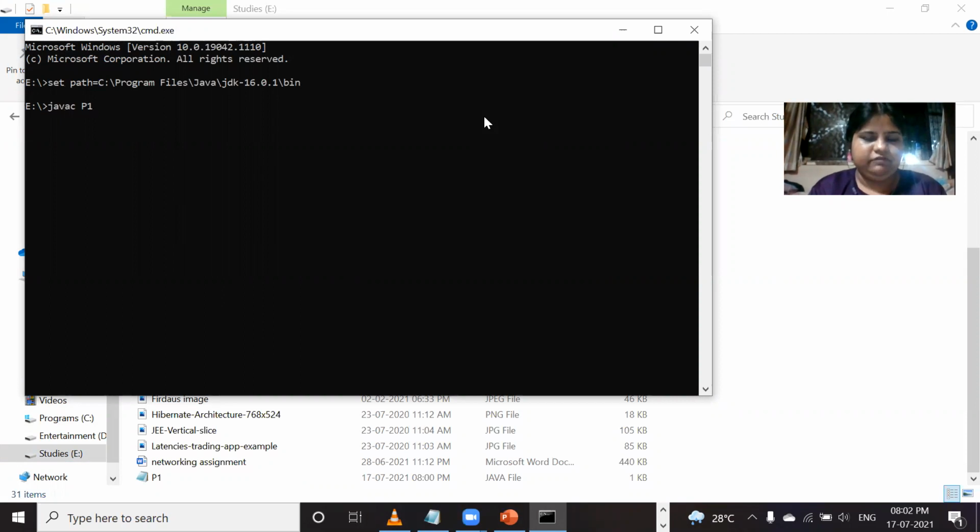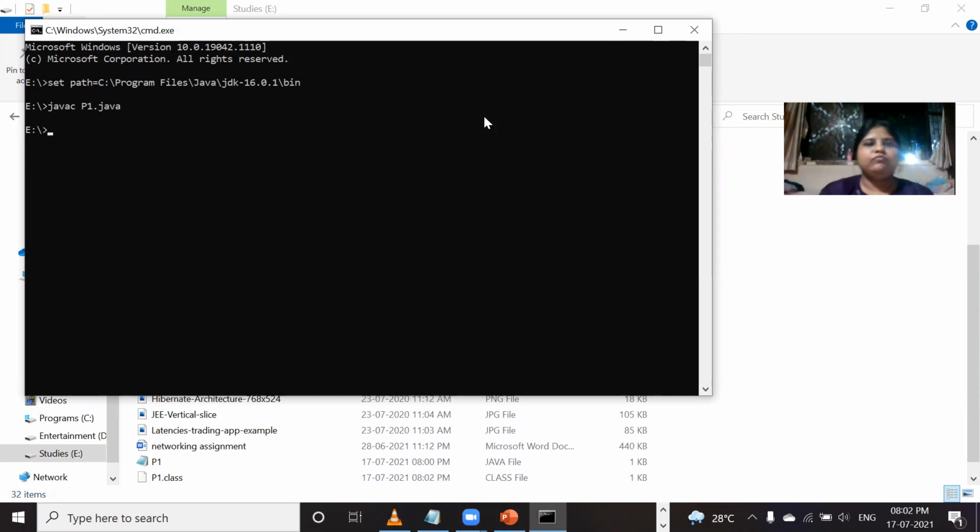javac .java. Don't get confused between these two. The command prompt we have to open where we have saved the Java file, and the set path location is used for compiling the program. So don't get confused. We have compiled using javac. Now we are running it using the Java interpreter, java P1. It will print hello. So that's it.